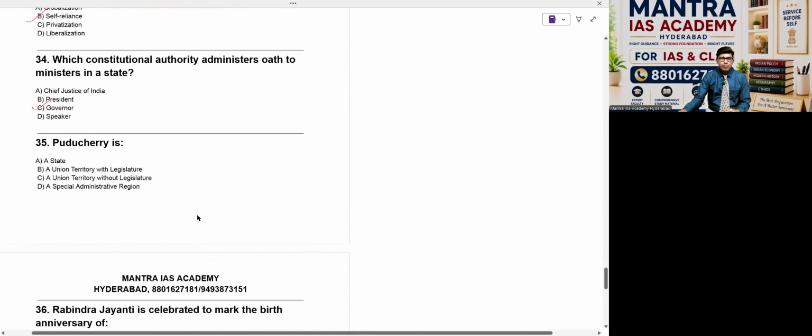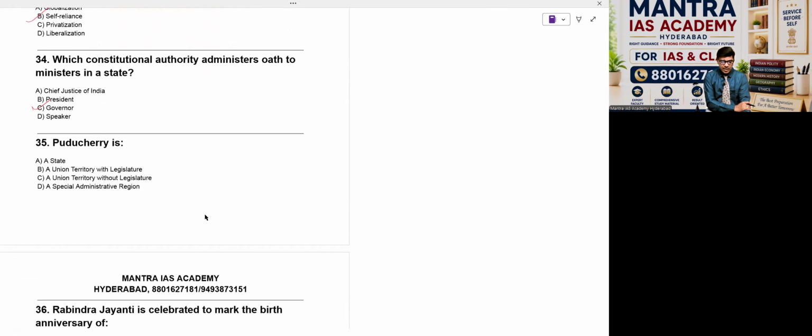Focus on that today. Puducherry is a union territory or a state? Beta, it's exactly a union territory. But one thing is that it has a legislature, that's the reason it was in the news, of course. Elections were also completed. So option A, state. B, in this case, is a union territory with a legislature, C, union territory without legislature, D, a special administrative region. Beta, the option for this question is B, a union territory with legislature.